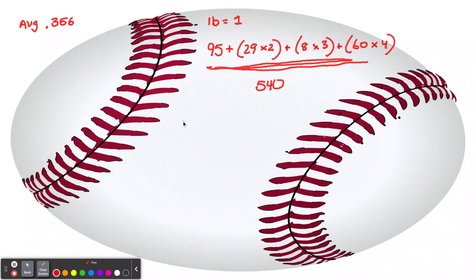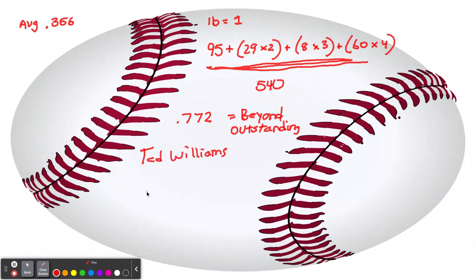Well, Ruth's slugging percentage was .772, which is beyond outstanding. And if we go back to Ted Williams, remember I said let's put Ted Williams here. Ted Williams, who has the record right now, hit .406 in 1941. That was his batting average. His slugging percentage is .735, which is again beyond outstanding.